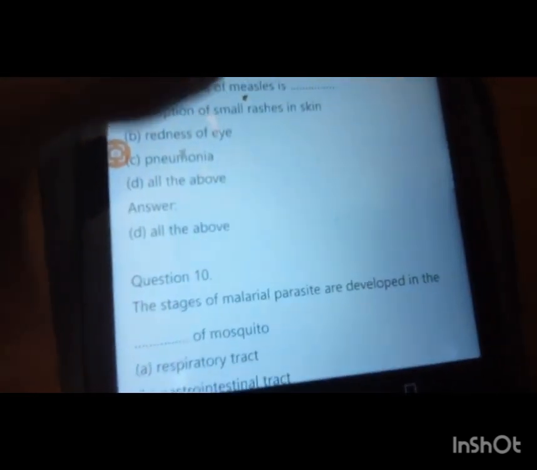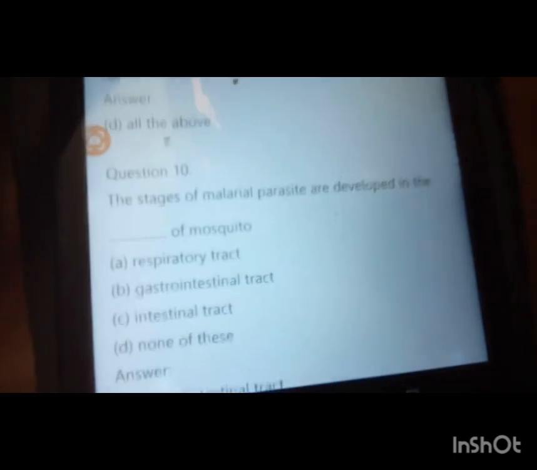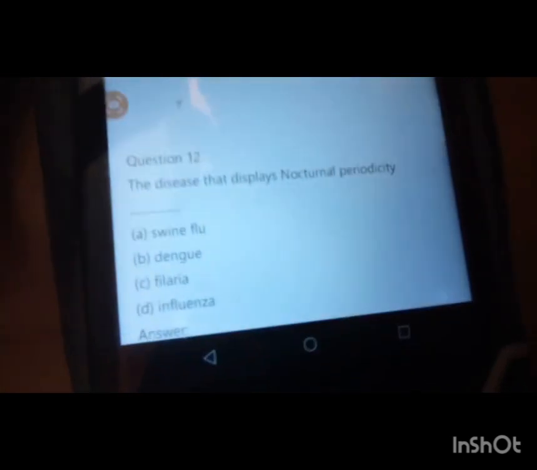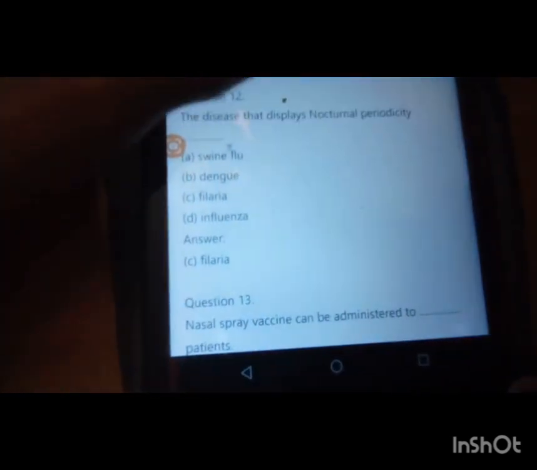The stages of malarial parasite are developed in the gastrointestinal tract. Incubation period of the virus for chikungunya is usually 2 to 12 days. The disease that displays nocturnal periodicity, filaria. Nasal spray vaccine can be administered to swine flu patients.